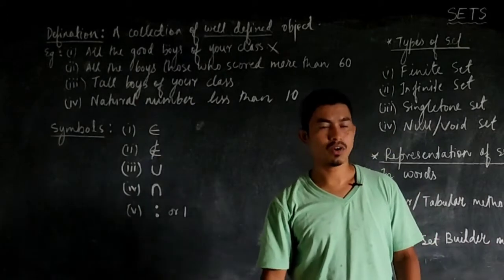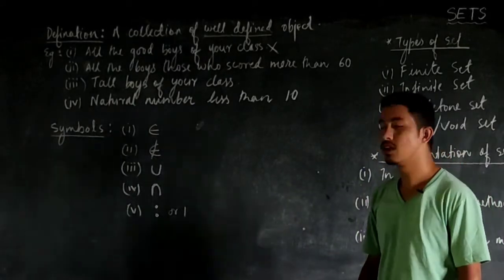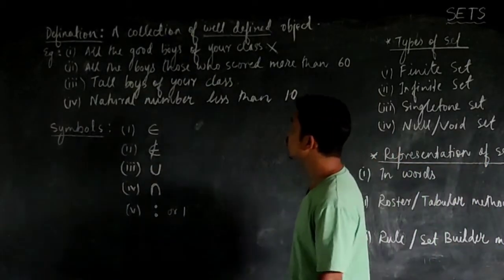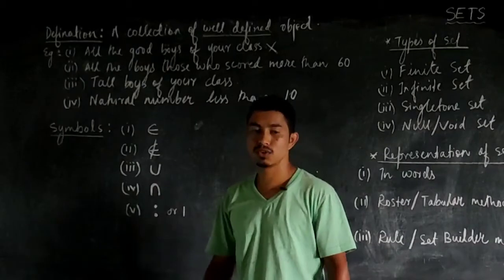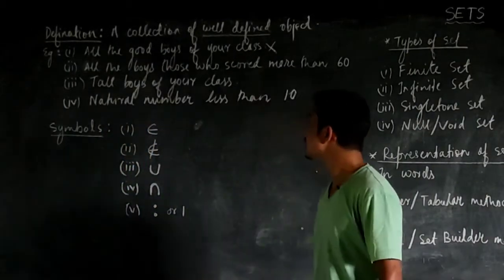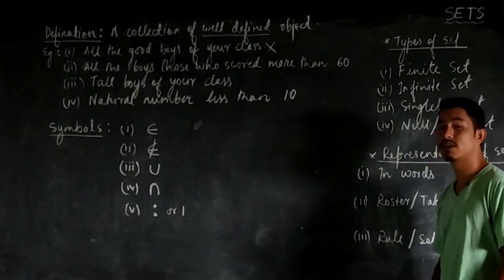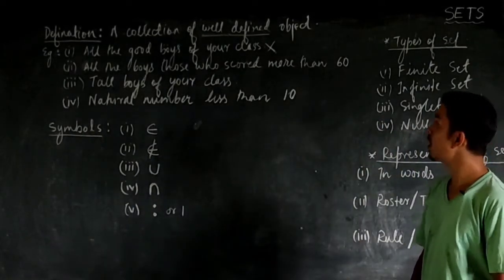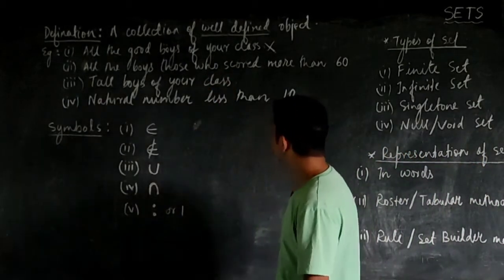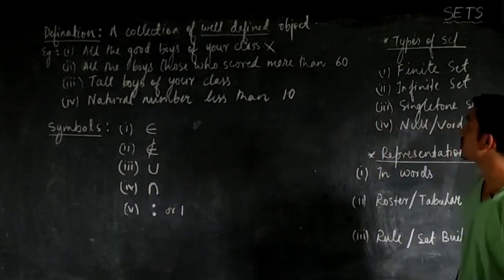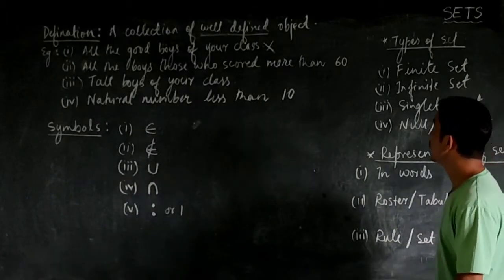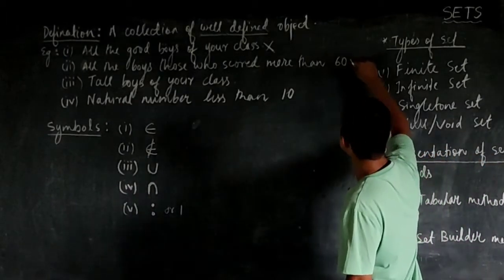It means that the object that you are taking into consideration should be true for everyone, that is it must be universal. For example, we have all the good boys of a class, so it is not a set because some of the persons may find that boy as good, whereas others may not find him as a good person, so that cannot be a set. Now coming to the second example, all the boys who scored more than 60. Obviously there are a definite number of boys in a class that have scored 60, so yes, this is a set.